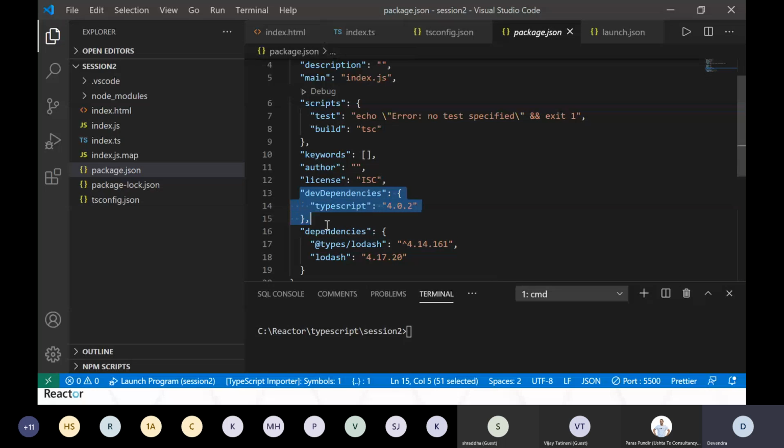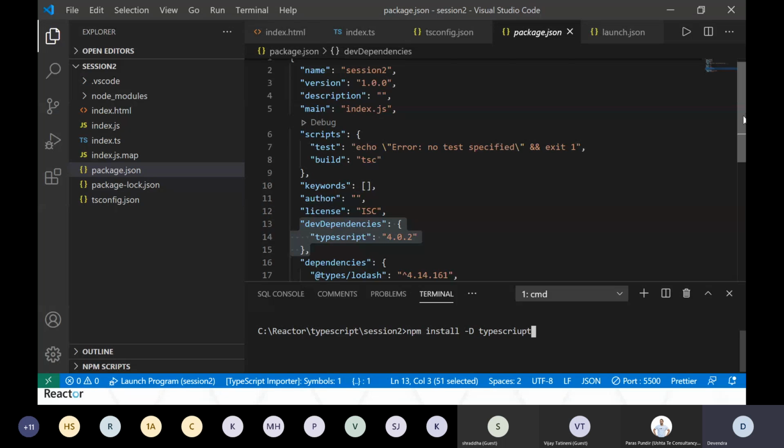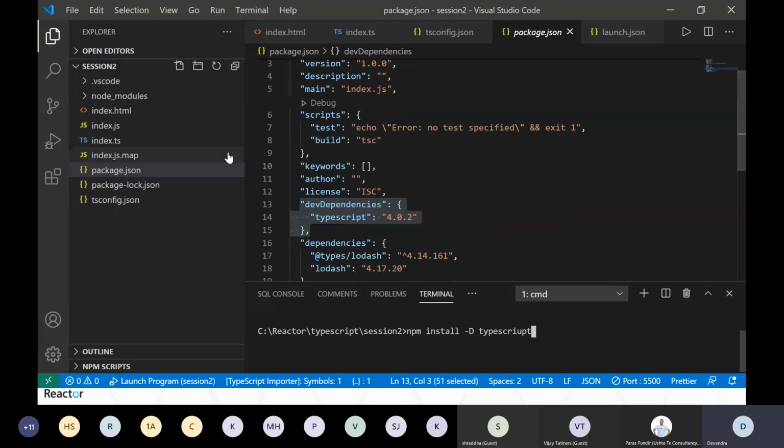Similarly for TypeScript, it is not required when I run my application. It is required only during my development, so that's where I added it as a dev dependency. If you remember, I wrote npm install -d, stating that it is a dev dependency, and then typescript. This is what I wrote to install it. Now, once this file is created, it keeps track of all the packages which are required for my application to run. Apart from these things, another important thing which I covered is what generic commands you want to create, right?